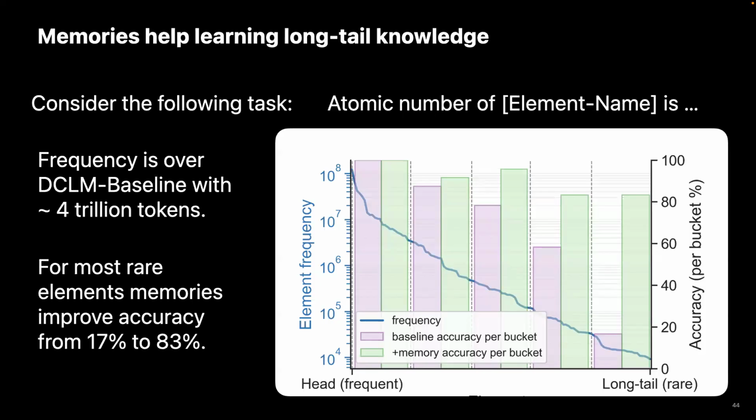We designed an experiment to test this hypothesis. We asked the model to predict atomic numbers of elements in the periodic table. In this graph, the elements are sorted according to their frequency, and the blue curve shows that frequency. On the left are the most common elements like oxygen, hydrogen, or carbon. What we observe is that the accuracy of the single monolithic model reduces very significantly as we look at rare elements, whereas when we append these memories to our model, we get pretty good accuracy across the board for all the elements.